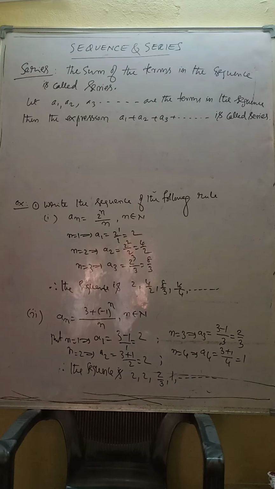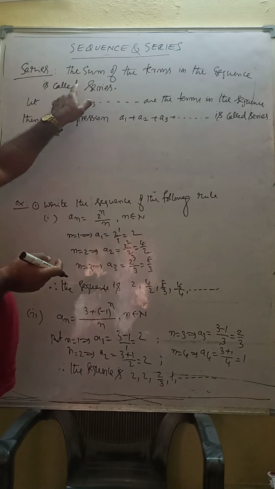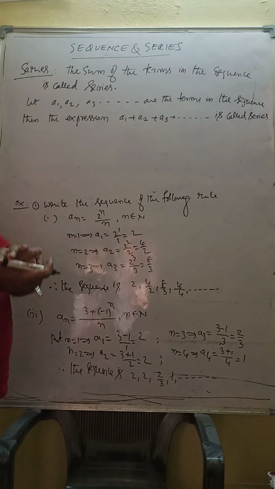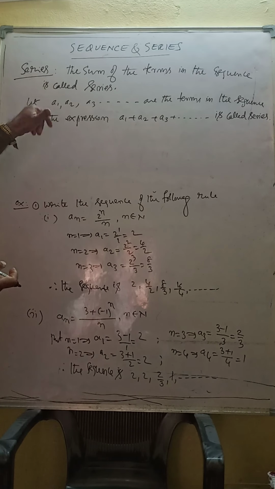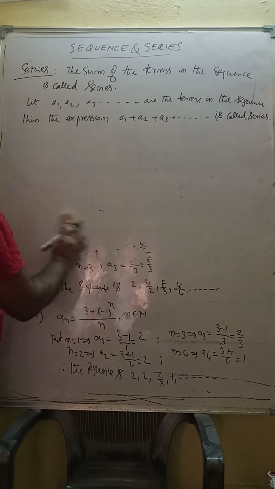So in series there are two types: infinite series and finite series. Before that, I said here, the sum of the terms of the sequence. I will give a note after completion of infinite series and finite series. Okay. Now see here.